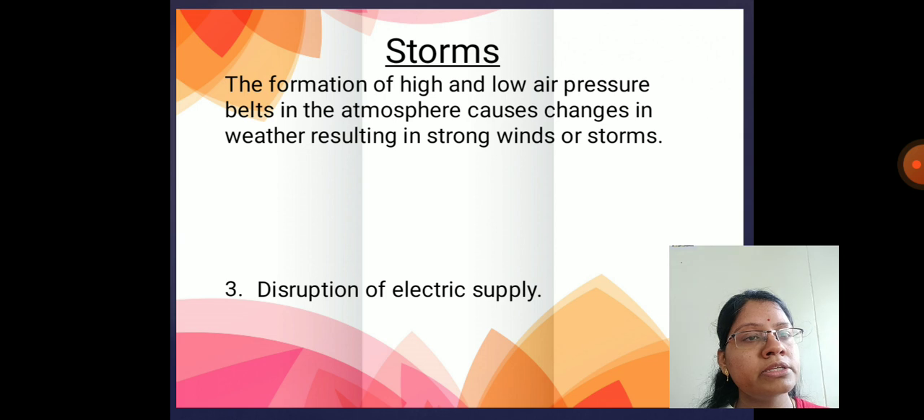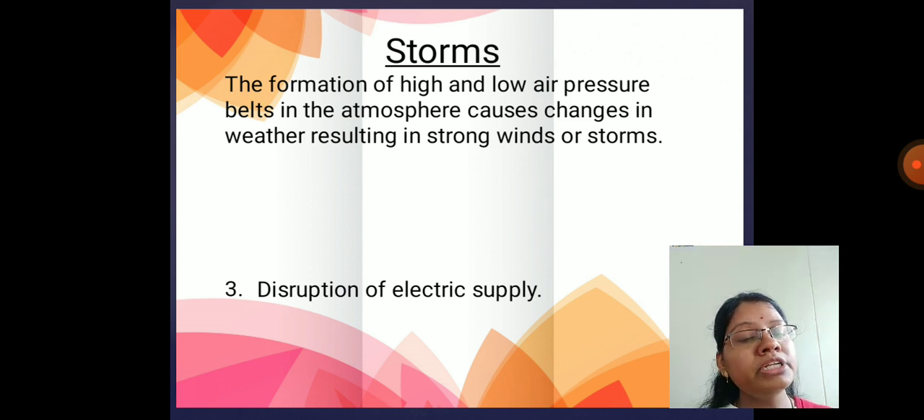Just understand that it is due to the pressure belt in the atmosphere that we are having storms and rains. So even today, nowadays in Pune, we are having the monsoon season. The seasons are mainly due to the winds, the southwest and northeast monsoon winds, and these winds are essential for the storms and rain.